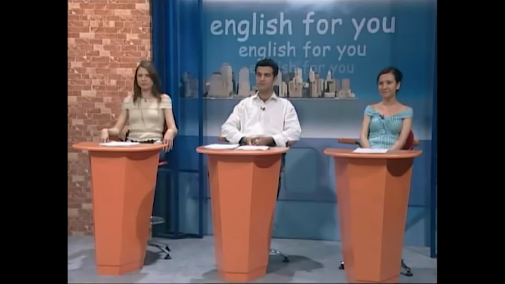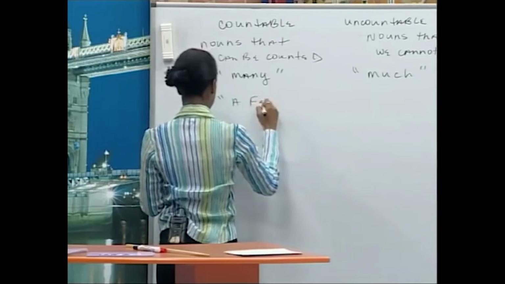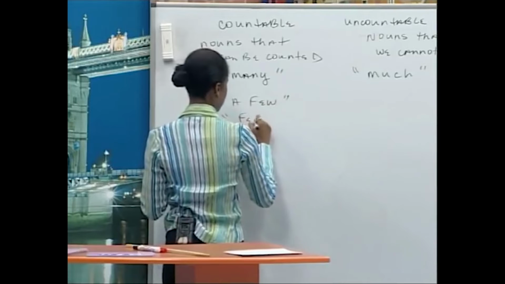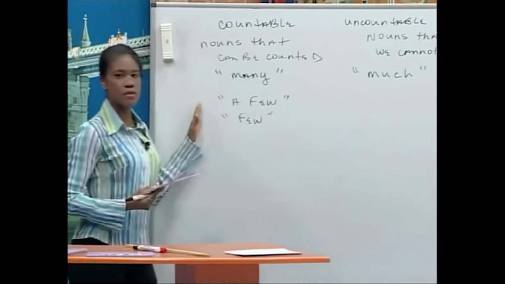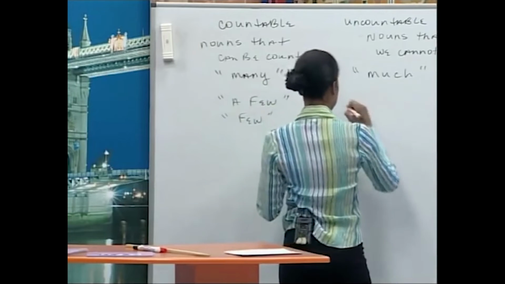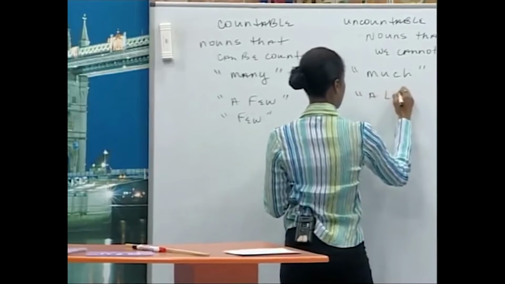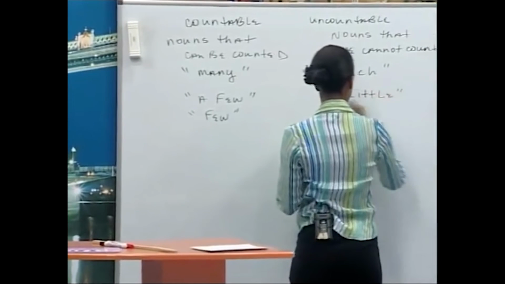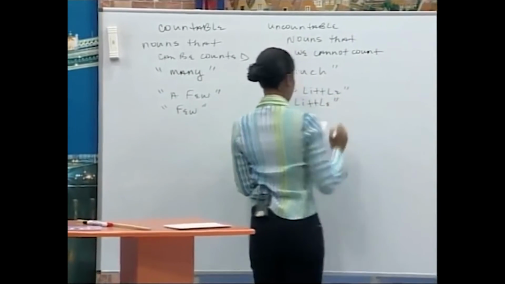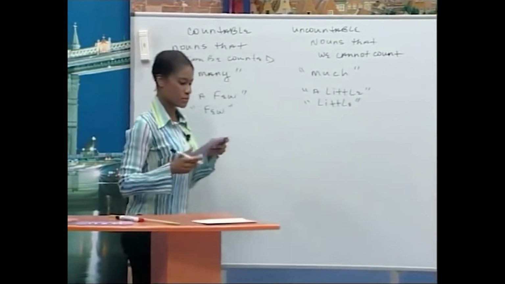Okay, we only use a few or few with countable nouns. And then we use a little or little with uncountable nouns.